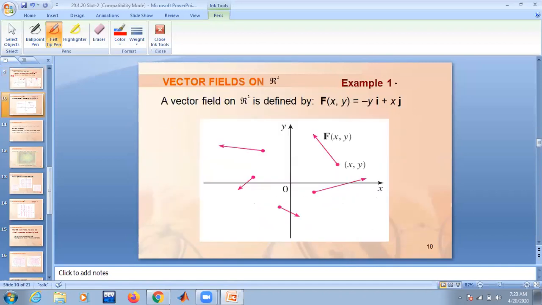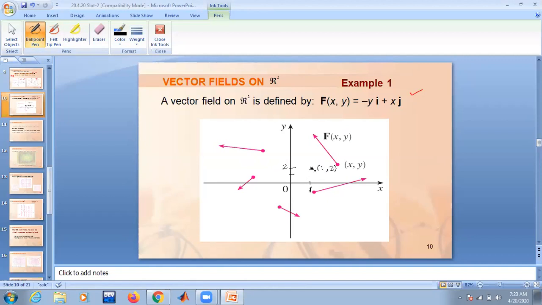Now this is an example: F of x comma y equals minus y i plus x j. So how do we plot the field? Suppose we want to plot the vector field manually. Let us demonstrate with an example. Let us say this is 1, this is 2. This point is 1 comma 2.